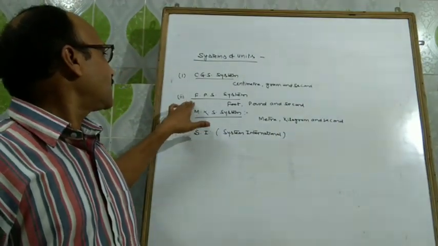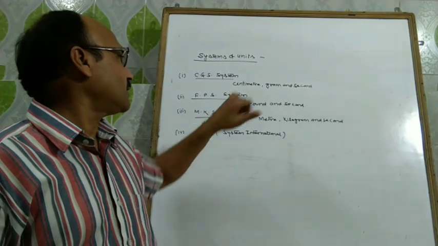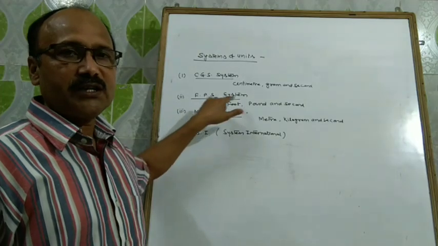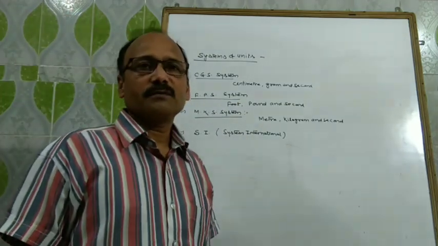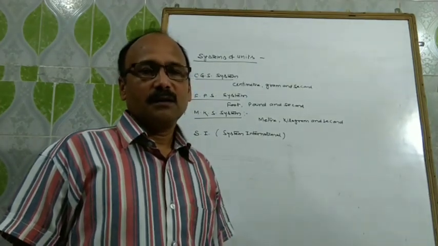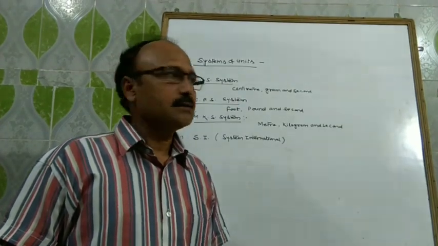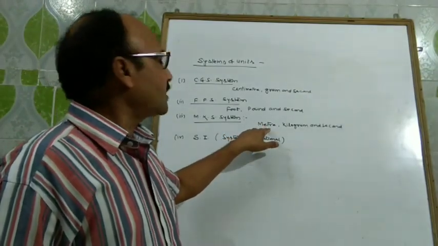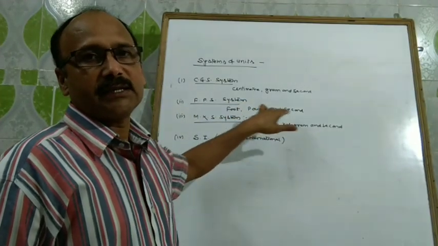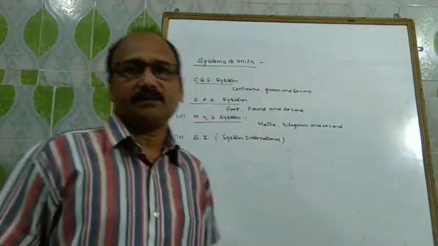After this, the second system of units, that is FPS system. A system in which the units of fundamental quantities length, mass and time are foot, pound and second respectively is known as FPS system.